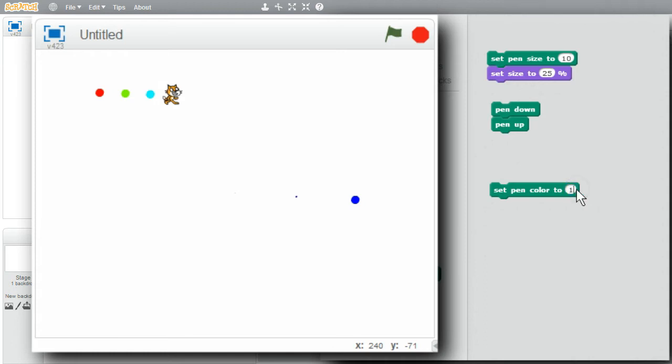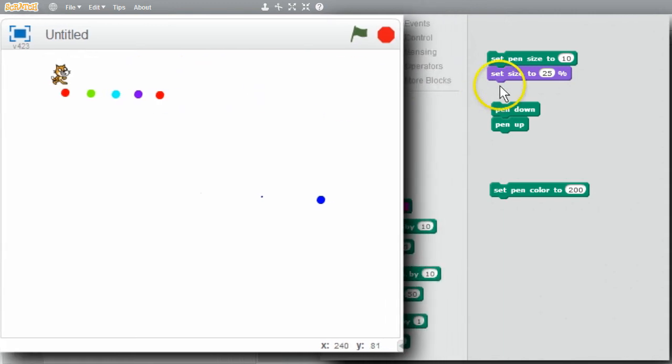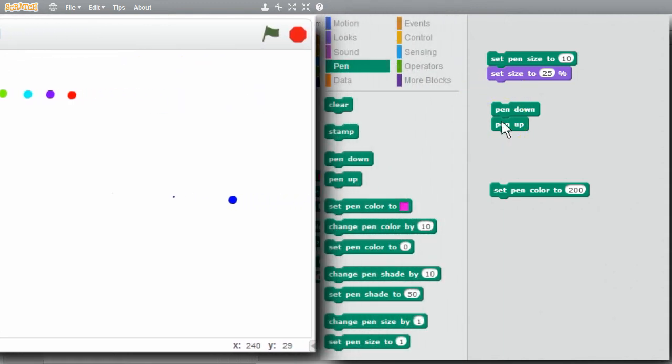Change the pen color to 150. Set it. Draw the dot. Move the cat. One more time, so I get the full range to 200. Set the pen color. Draw the dot, move the cat, back to red. I can make a loop to draw the dots in a row. In the loop I want pen up and pen down, and I want to change the pen color. I'll get change pen color. I can change it by 10.